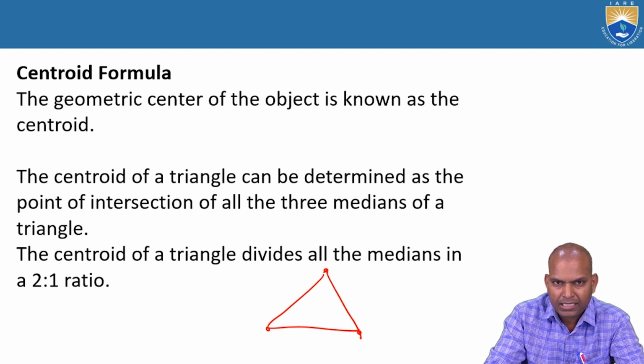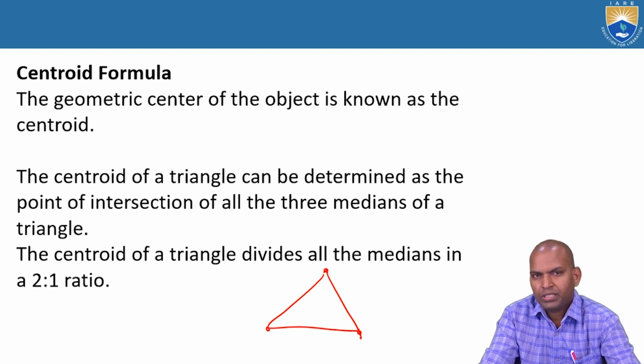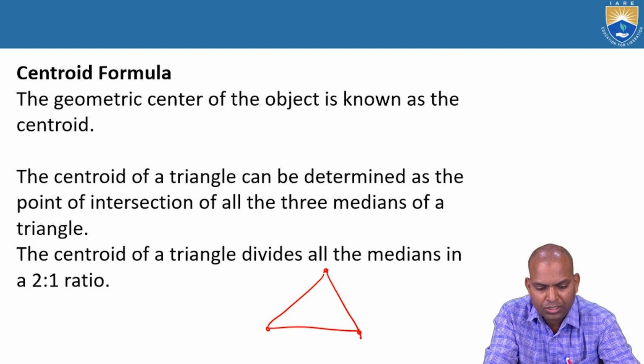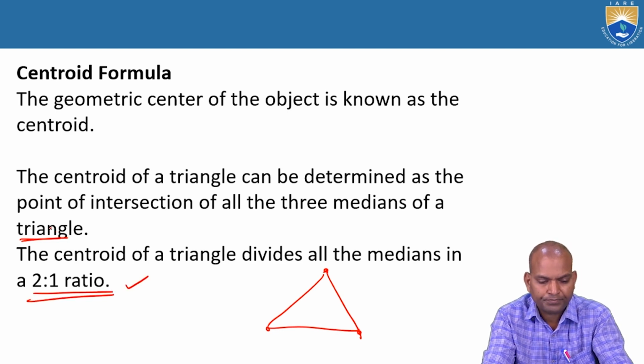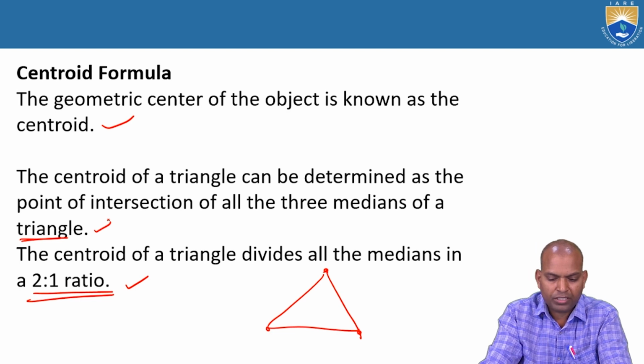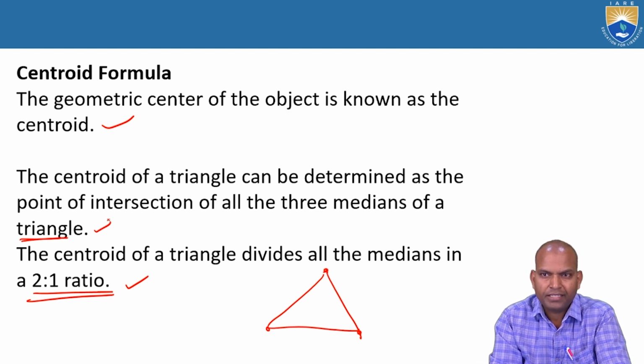The geometric center of the object is known as the centroid. The centroid of a triangle can be determined as the point of intersection of all three medians of the triangle. And the centroid of a triangle divides all the medians in a 2:1 ratio.